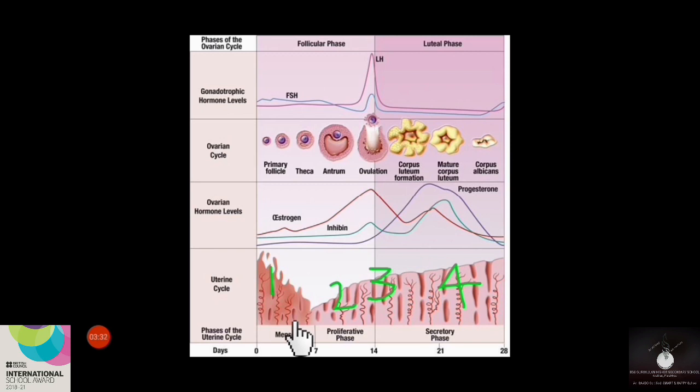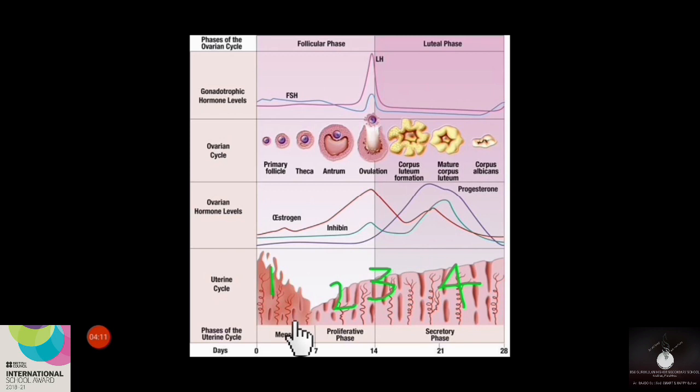If fertilization doesn't occur, the corpus luteum, which is there inside the ovary, gets degenerated. As a result of the degeneration of the corpus luteum, the hormone produced by the corpus luteum, that is progesterone, will be less in the blood. I'll tell you once more. Due to the degeneration of the corpus luteum, the progesterone level in the blood decreases. Progesterone is a hormone which is necessary for maintaining the endometrium for implantation.